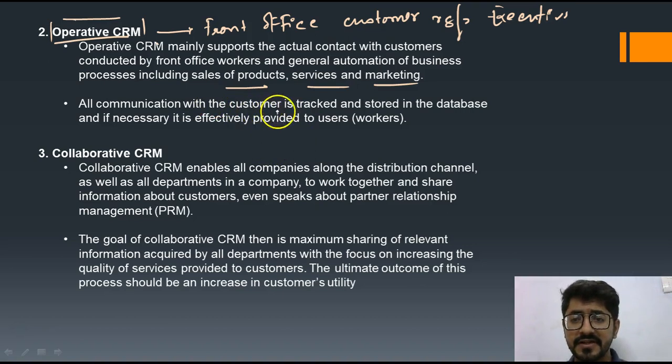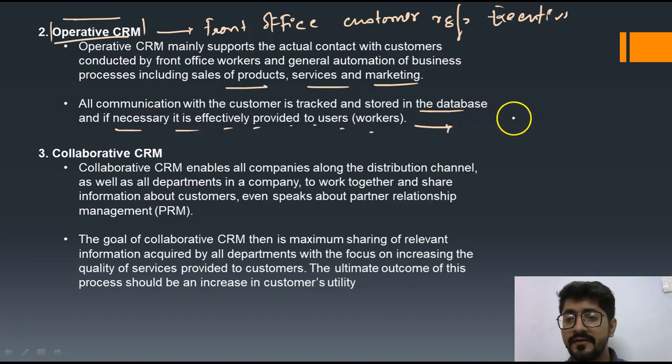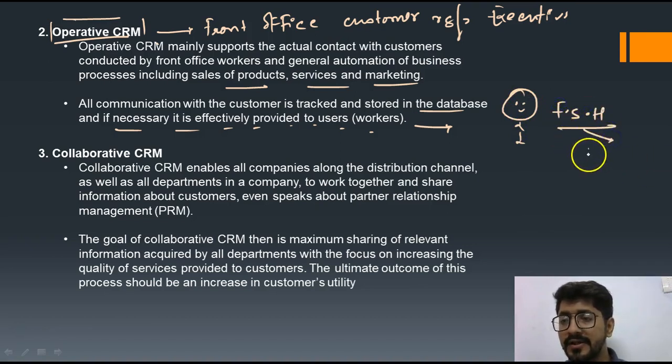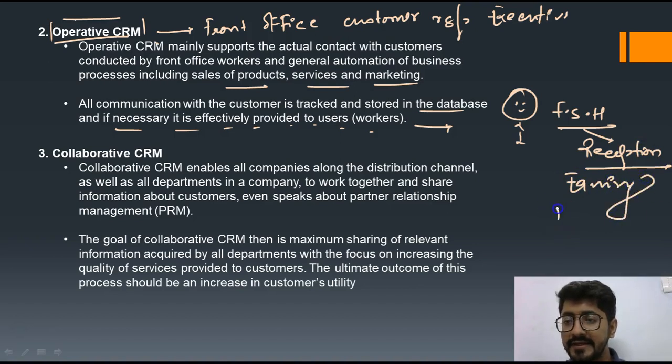All communication with the customer is tracked and stored in a database, and if necessary it is effectively provided to the users. For example, a person enters a 5-star hotel. He contacts the receptionist of that hotel to inquire about any vacant room.